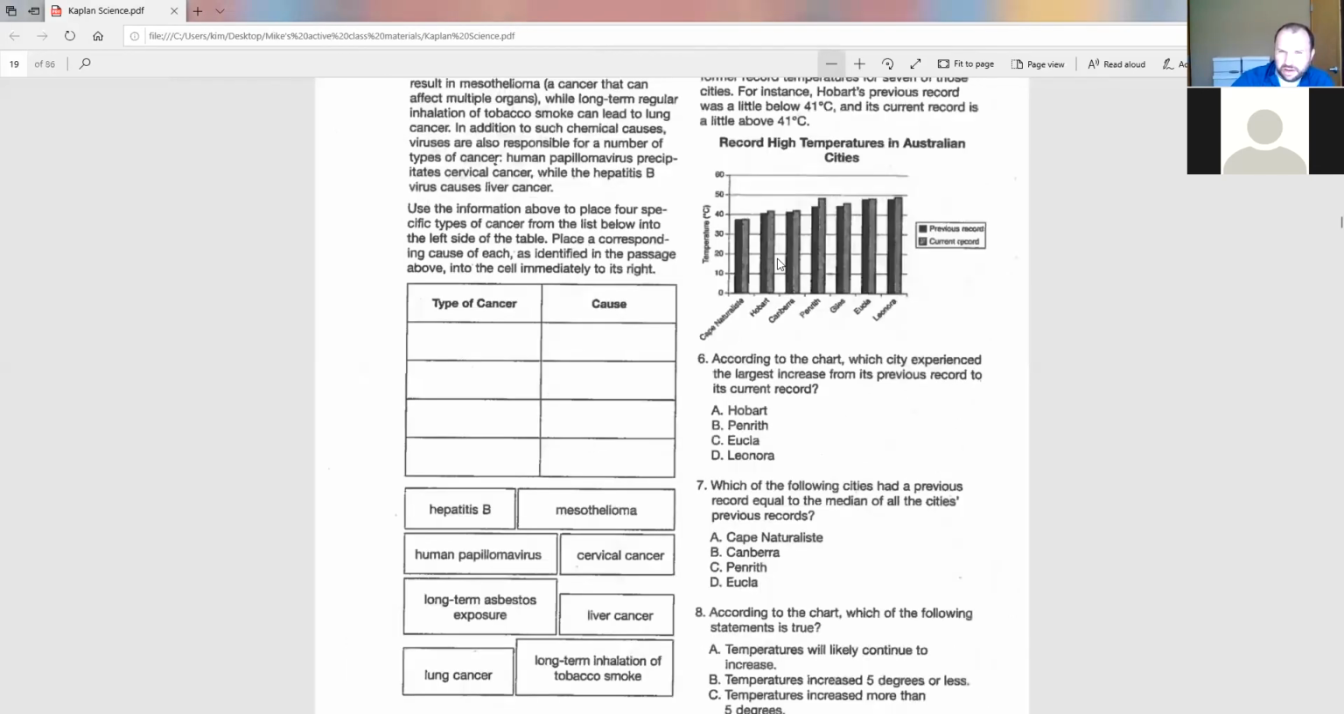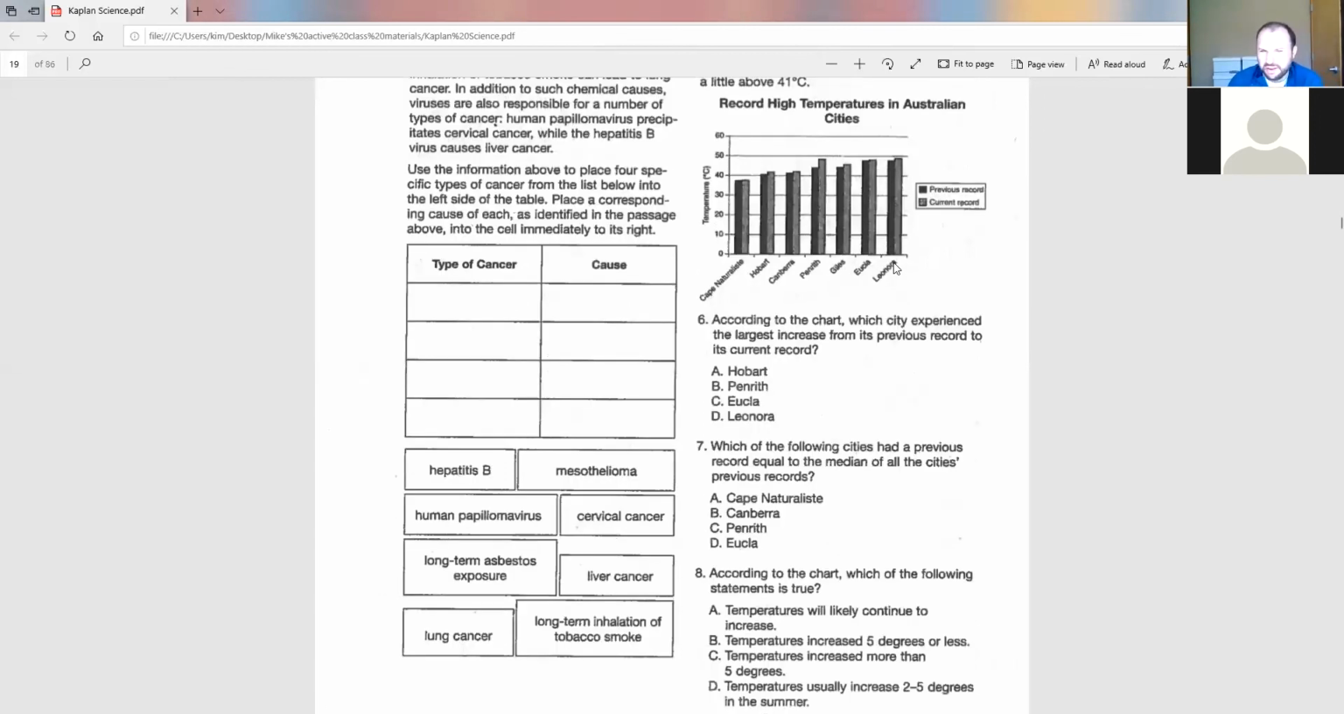All right. So, number 8, the last one here, and hopefully you can still read it because I had to zoom out a little bit so that we can still see the graph. But number 8 says, according to the chart, which of the following statements is true? A, temperatures will likely continue to increase. B, temperatures increased 5 degrees or less. C, temperatures increased more than 5 degrees. Or D, temperatures usually increase 2 to 5 degrees in the summer.